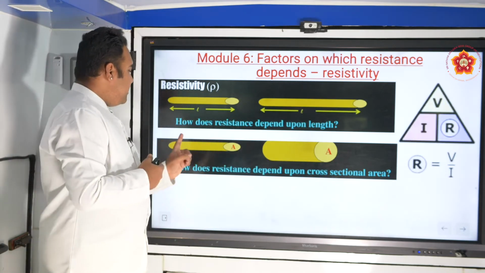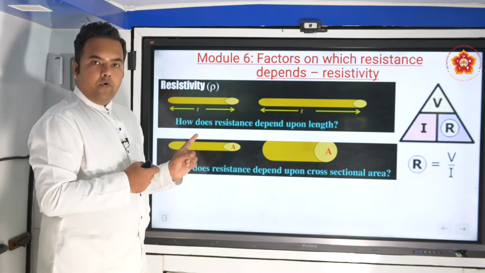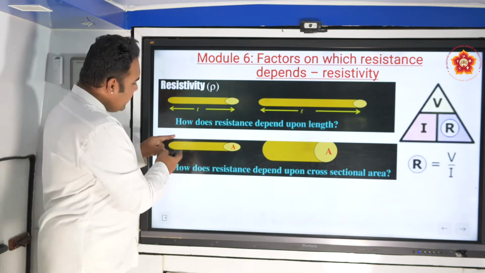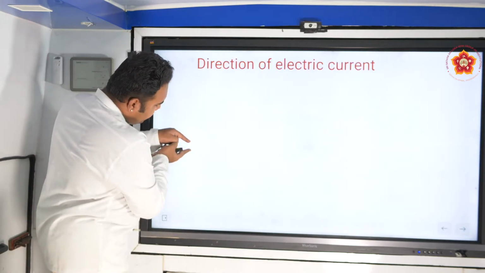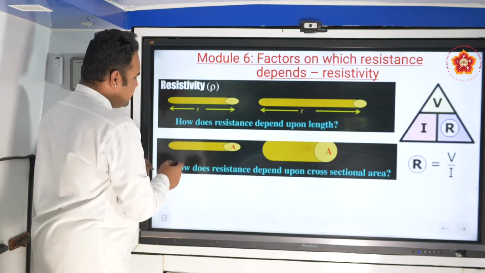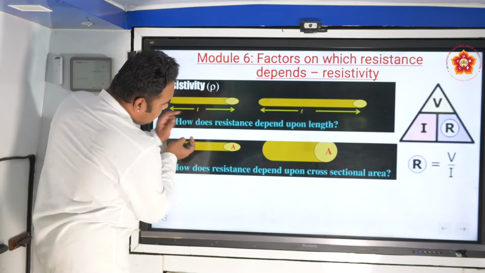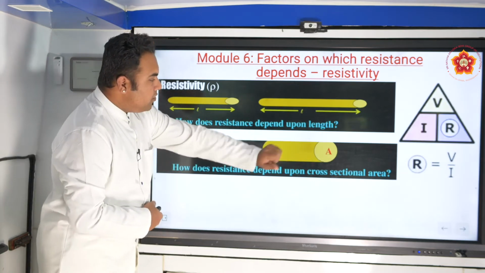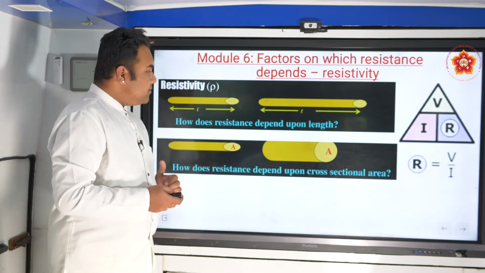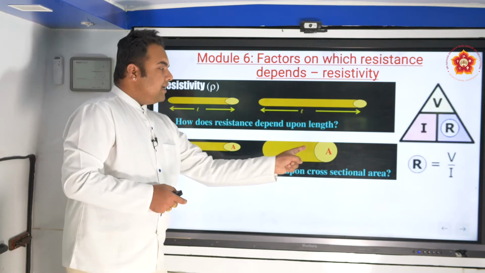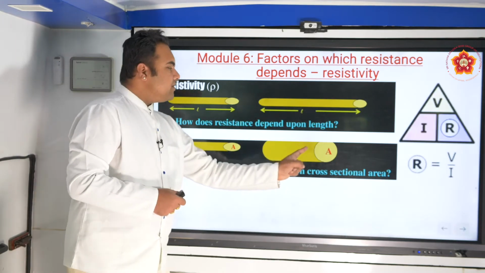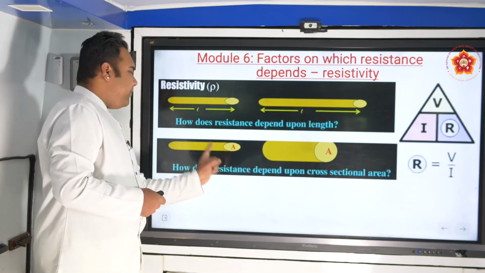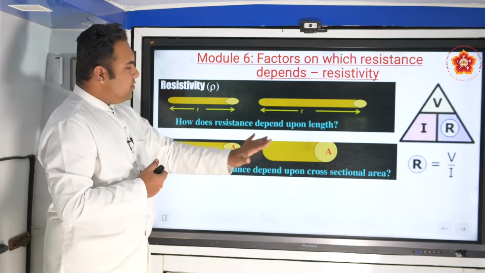Here the resistance is more because electrons are only confined between these two ends. Look at this. The electrons are confined only between these two points, which is a lesser diameter, lesser width. Here there is more width. Electrons can move so freely, which means the opposition to the movement of electrons is less here compared to here.